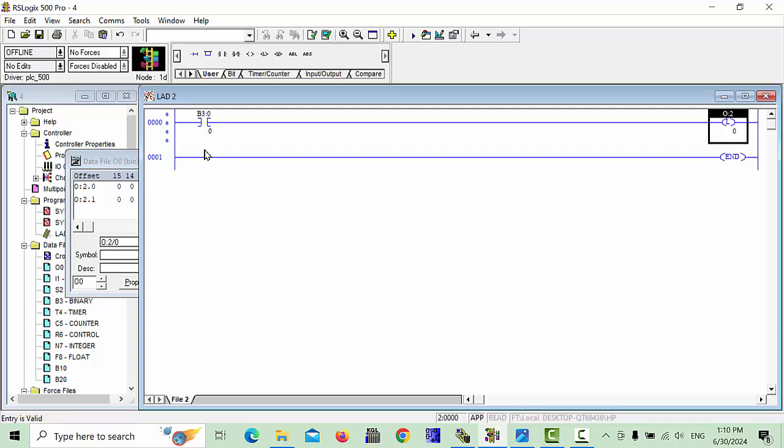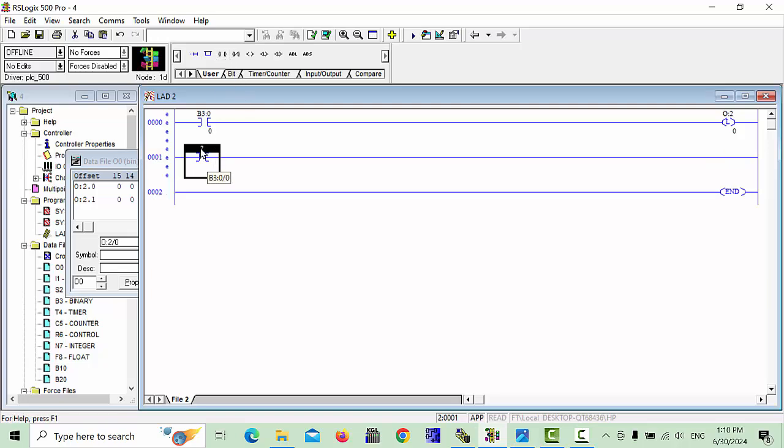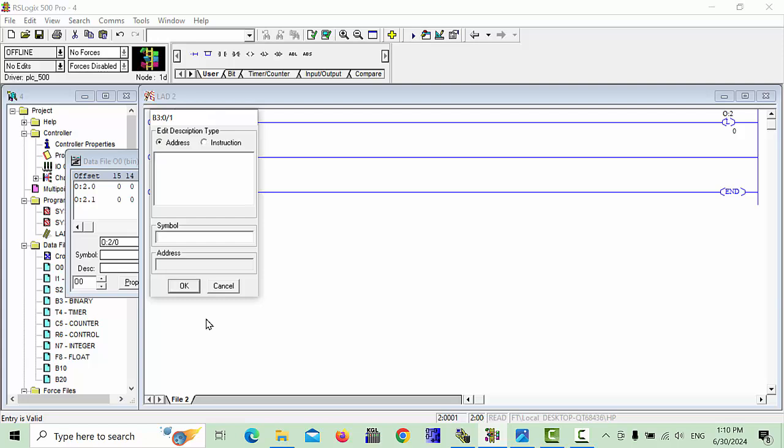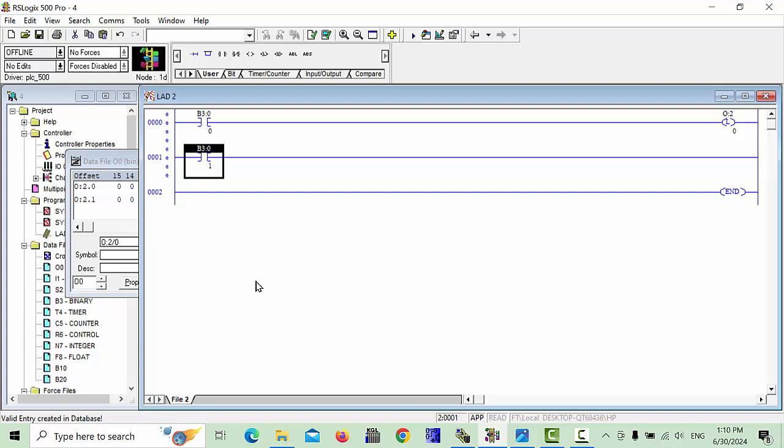And when you would like to unlatch, you have to choose another memory bit. I will write it here and choose B3:0/1, for example. This I will take here. If you would also like to give comments or something, that option is also there. Click OK. And this one is the second bit.